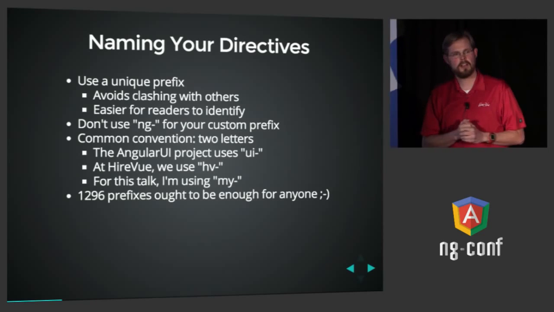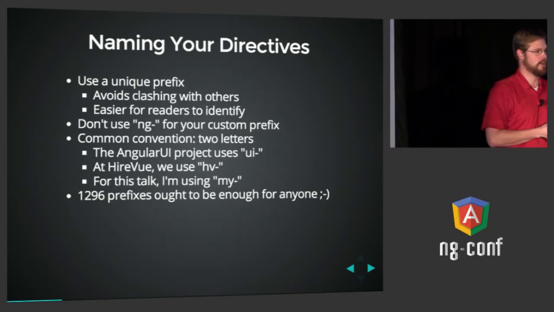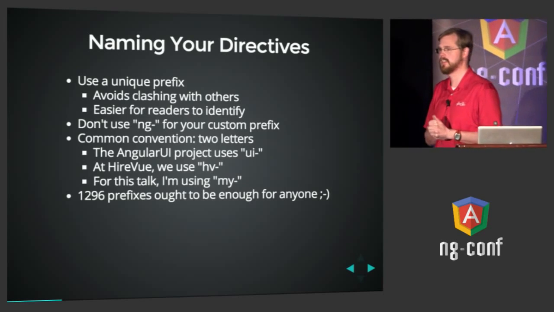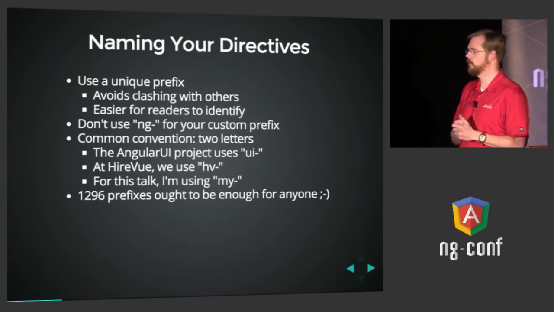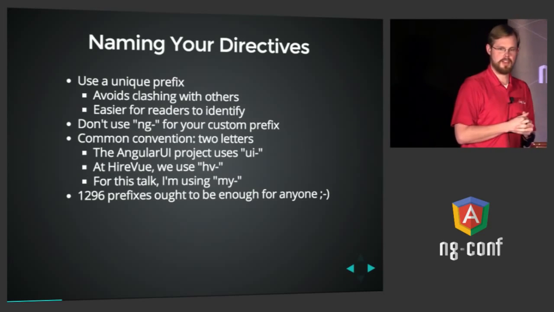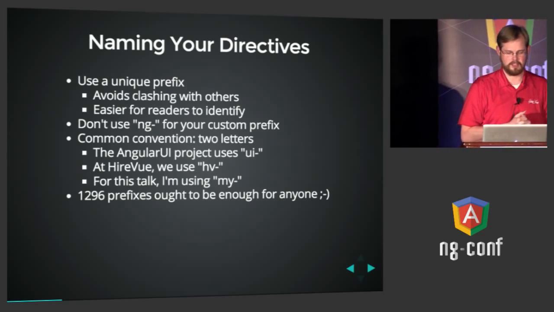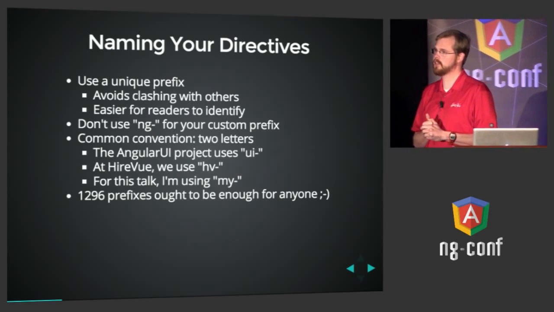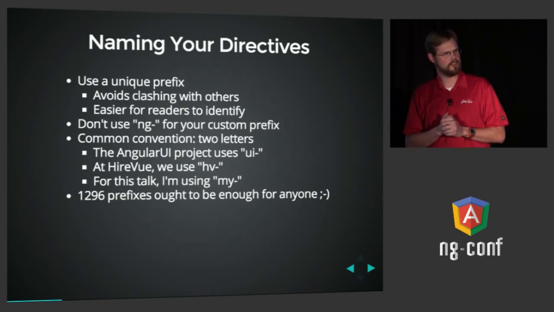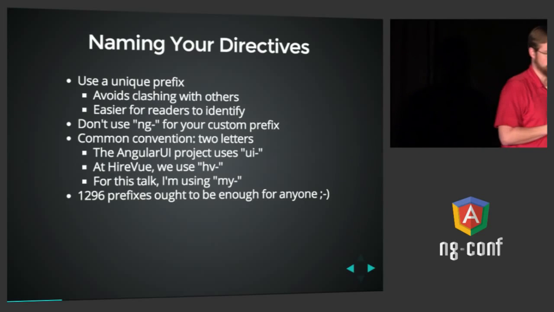First of all, I have some principles that my team has adopted that we found useful. The first one is to use a unique prefix for all your directives to avoid clashing with other people's. I don't think non-Angular directives should use the ng prefix generally because to me that denotes that it's an internal prefix. But it can be confusing to read someone's directive that doesn't have a prefix at all, and you find yourself wondering, is this just an HTML attribute that I don't know about yet, or is it a directive? And it's nice to know the difference.